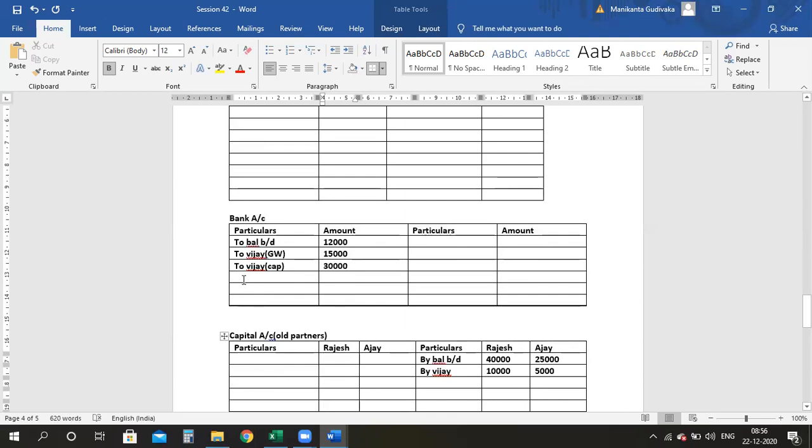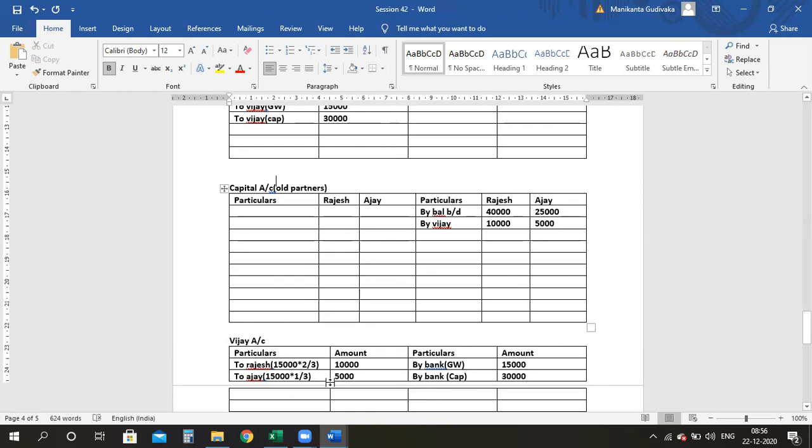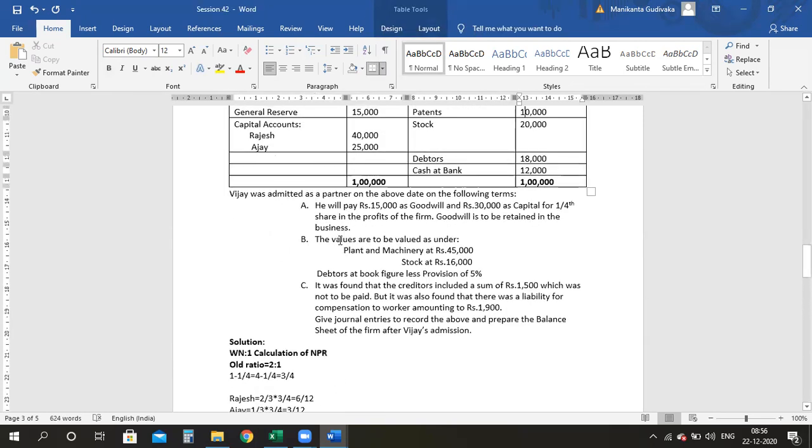I have to write in Vijay's account also, by bank, capital, that is 30,000. Remember, I am not withdrawing this goodwill here, so I'm not writing any entry for that. Am I clear? So we are done with point A.